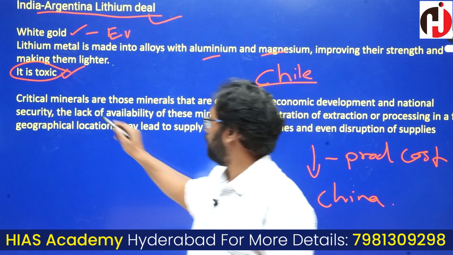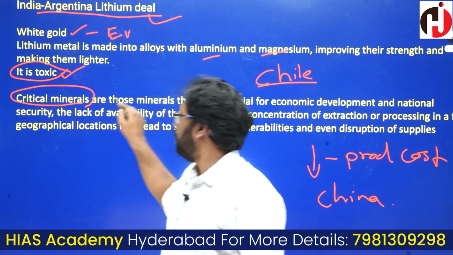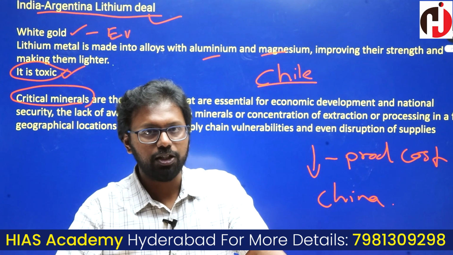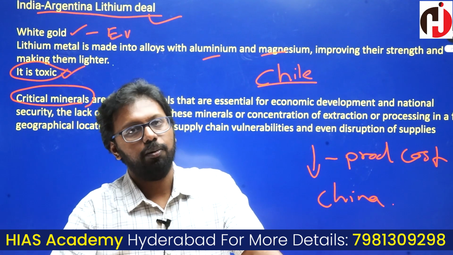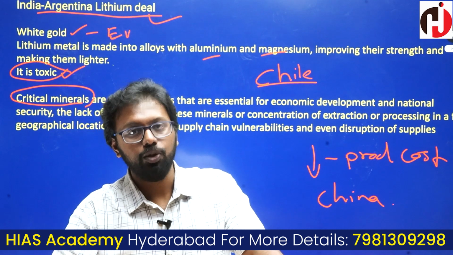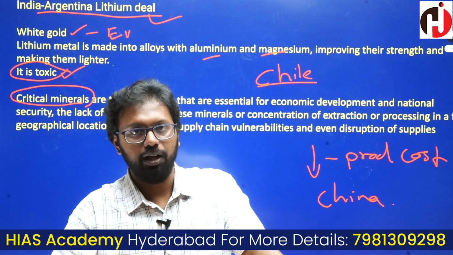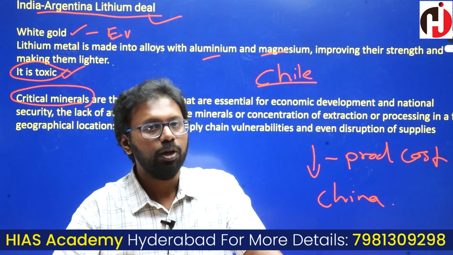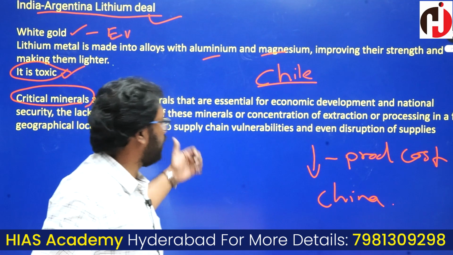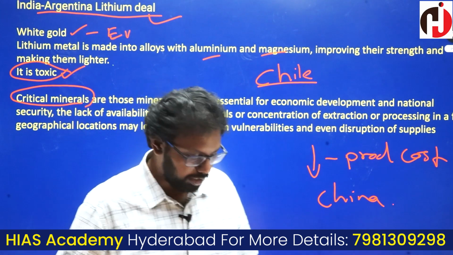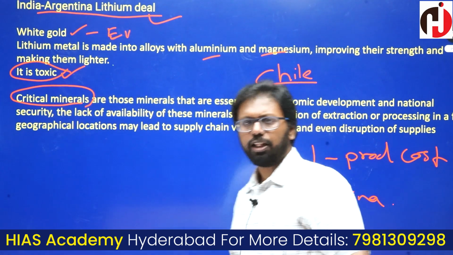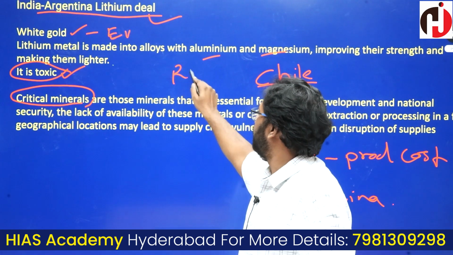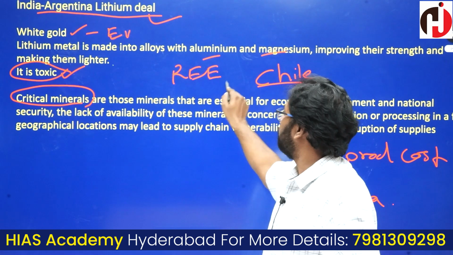So here you can see some definitions which I have given with respect to critical minerals. There is a lot of news with respect to critical minerals. Please do study about it. I have mentioned critical minerals here because lithium is a critical mineral. Besides lithium, there are 30 other critical minerals. Examples are lithium and REE. What are REEs? Rare earth elements.